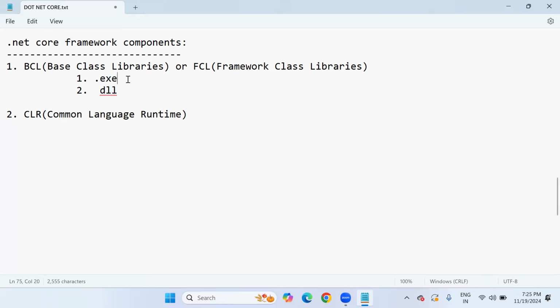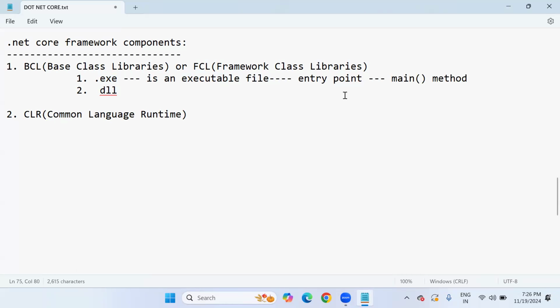.exe is an executable file. The moment we double click on an .exe file, your program is automatically going to execute, because it is an executable file. Why? Because .exe has an entry point. What is the entry point of the program? You know, the main method.